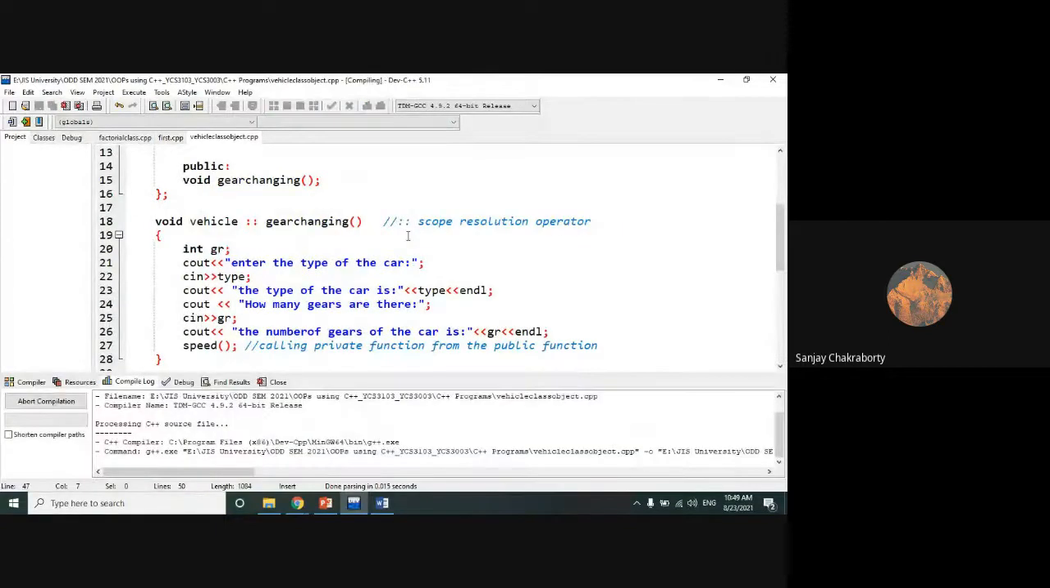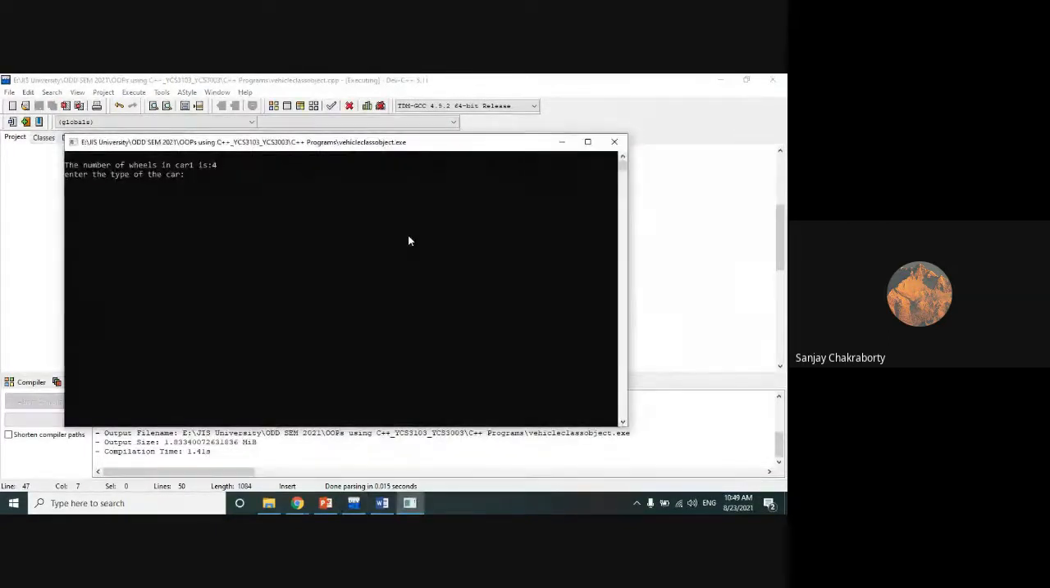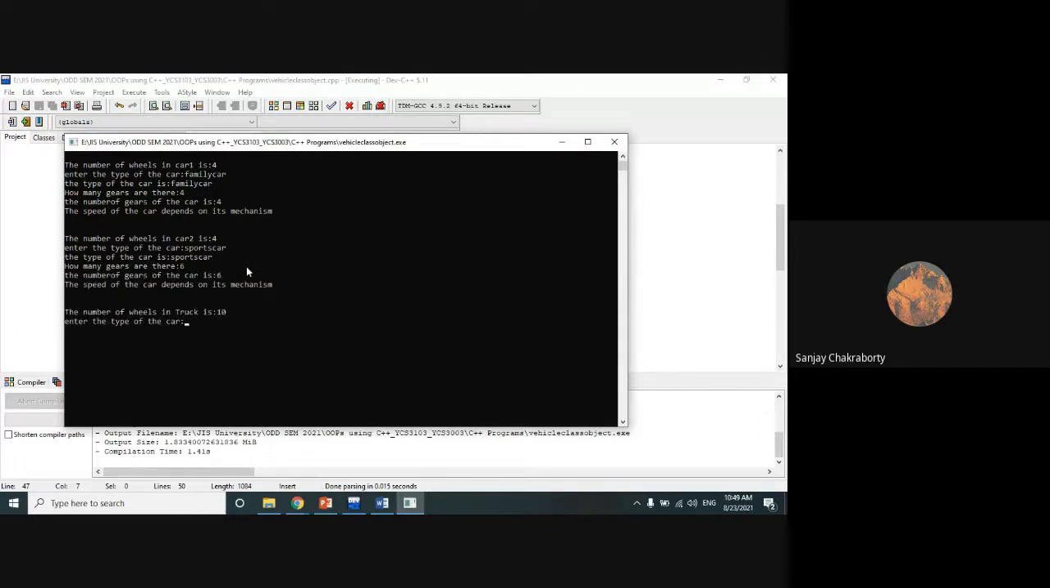Let's check it out. Run this code. Enter the type of the car, suppose family car. How many gears does a family car have? 4. Look, the speed function is automatically called. In the speed function, we have just printed this statement, and that will be applicable for all the objects. Let's try for the next object. 6 gears. Look, that is also applicable for this car object too.